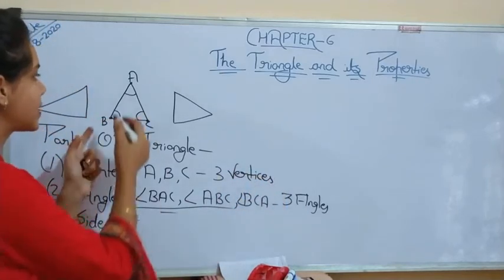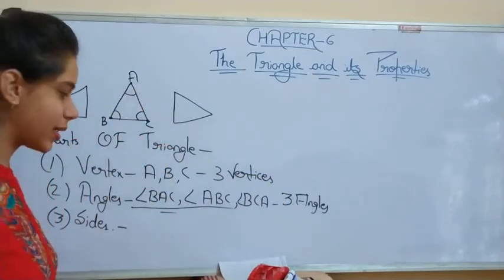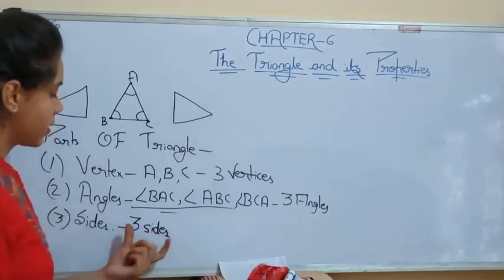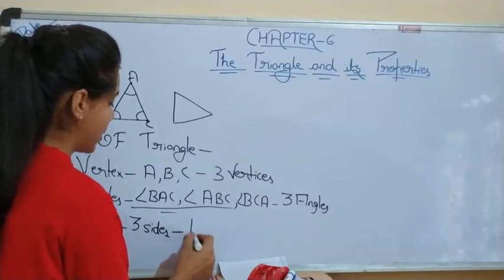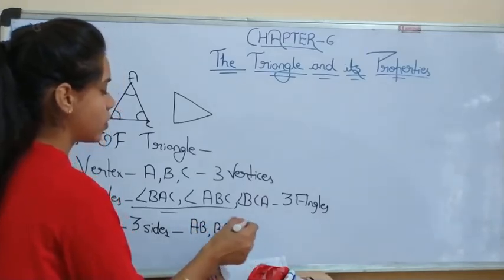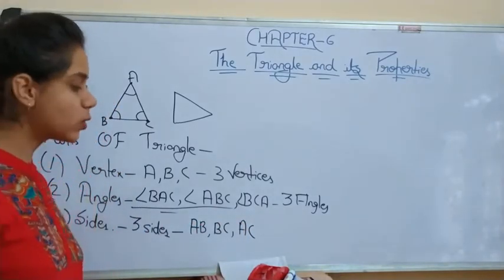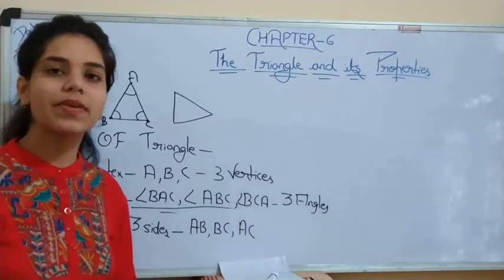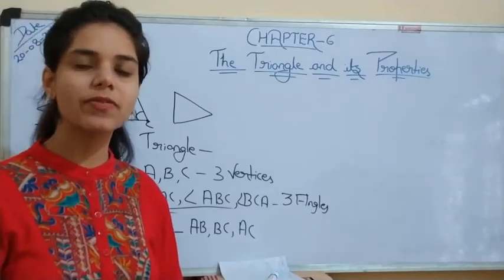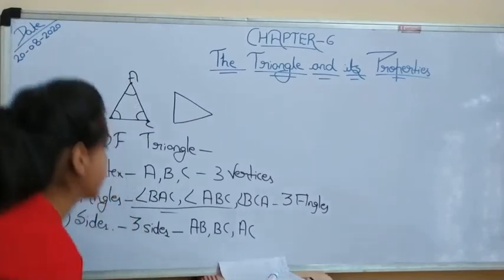The line segments AB, BC, AC are known as what? Sides of this triangle. So in any triangle there are 3 sides, which are AB, BC and AC. So these are the parts of any triangle. Now there are 2 categories of triangle. We can name any triangle on the basis of the number of sides and on the basis of angles. So let us discuss that.